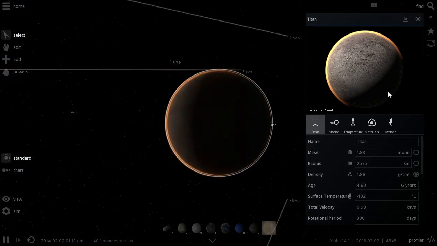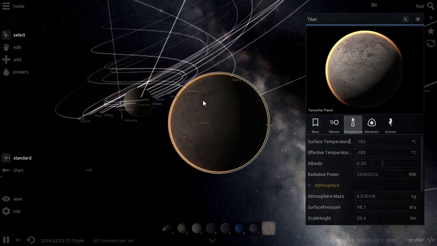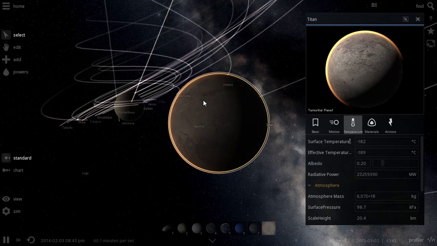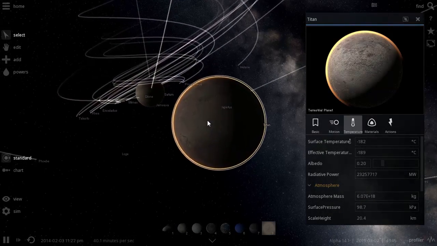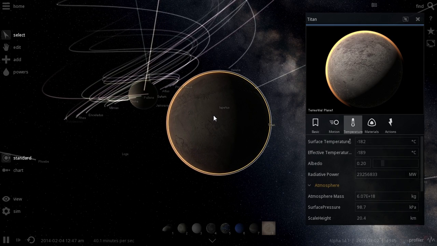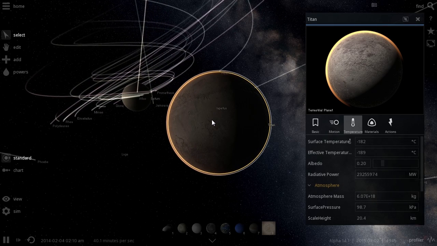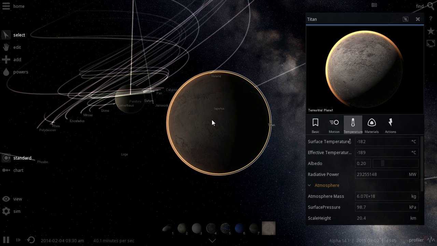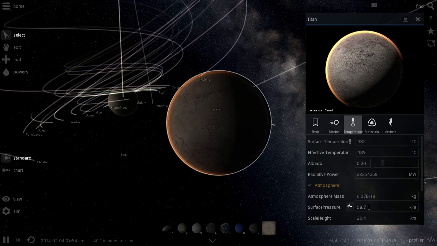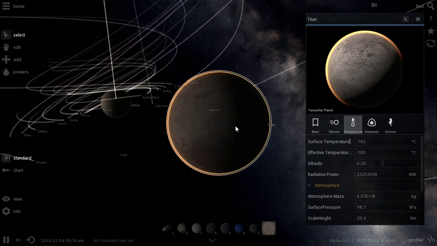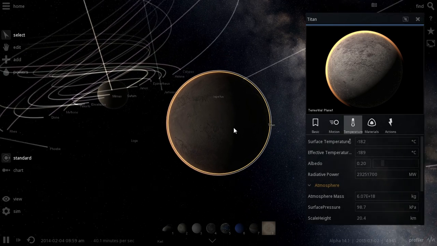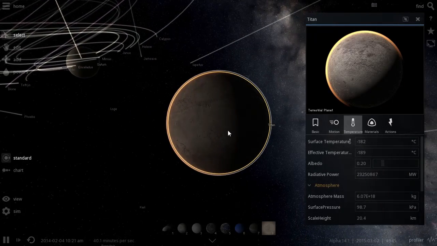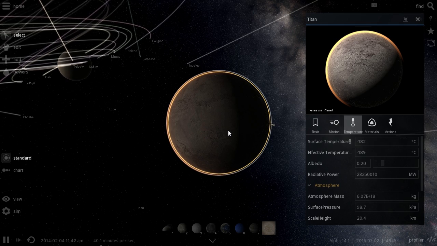So this is Titan, and the most interesting thing about Titan is, of course, its atmosphere. It's really the only other object except for Earth that has such a dense atmosphere in our solar system. Its atmospheric pressure is about 1.5, or maybe 1.45 times the atmosphere on our planet. So it is quite dense. You're not going to explode or anything if you stand on the planet. The problem is it's just really cold on it.